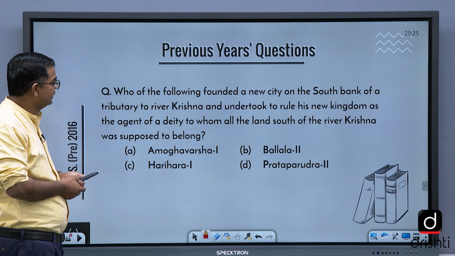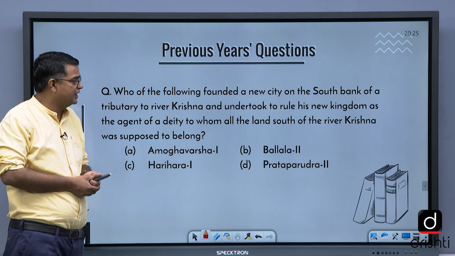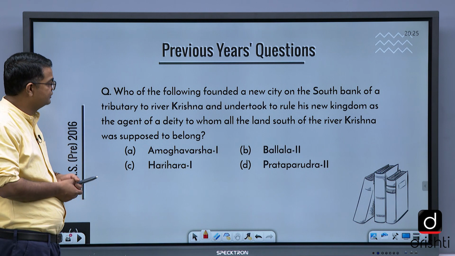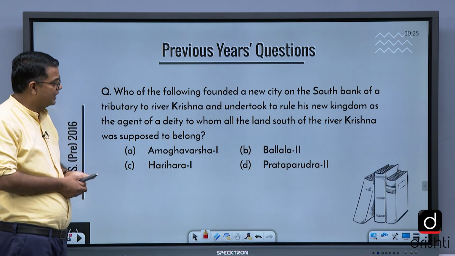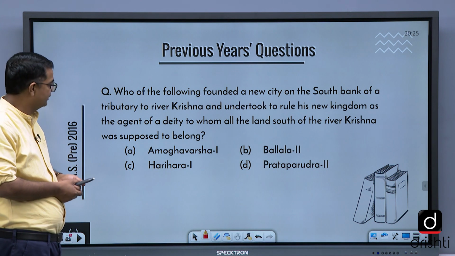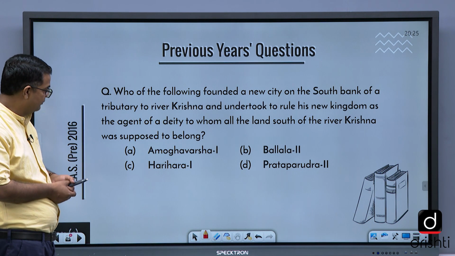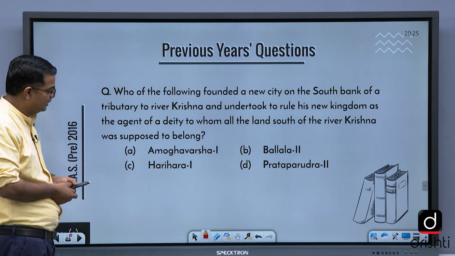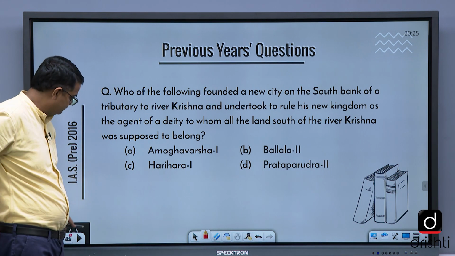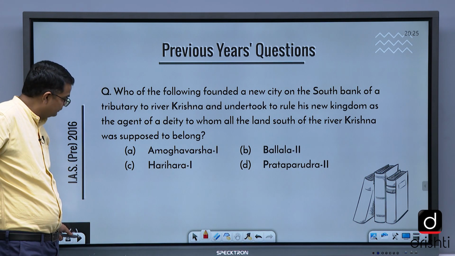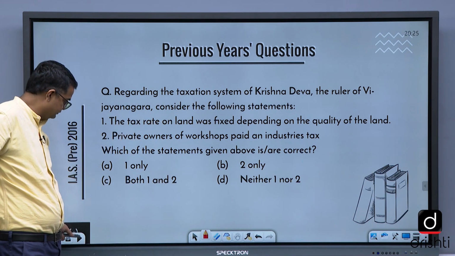Which of the following founded a new city on the south bank of a tributary of river Krishna and undertook the rule of his new kingdom as agent of the deity to whom all the lands south of river Krishna were supposed to belong? Amoghavarsha, Harihara, Ballala, Prataparudra II. This is also related to the political history of Vijayanagar.